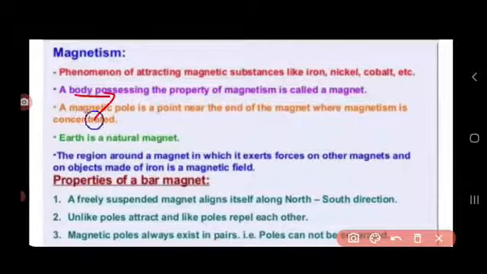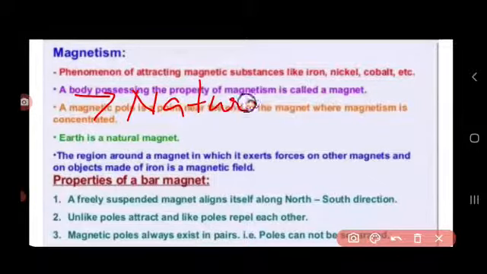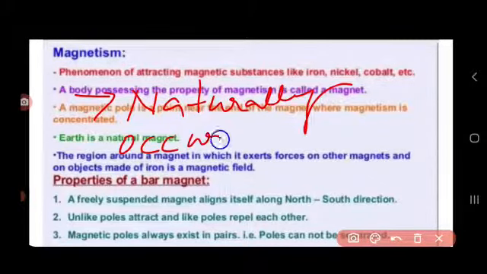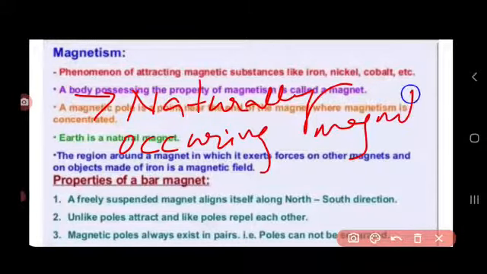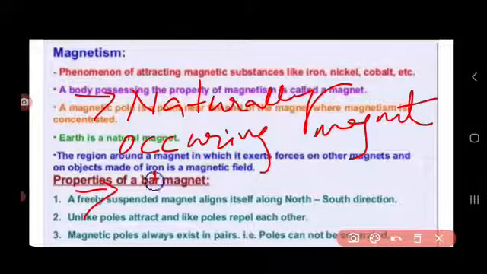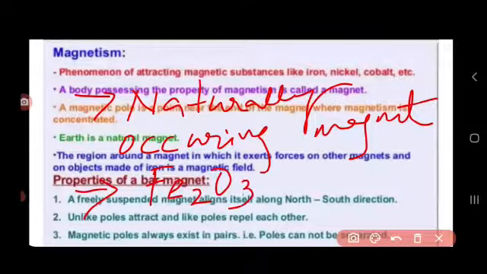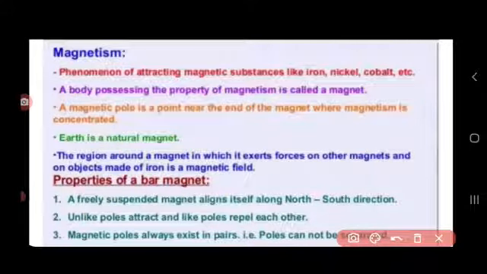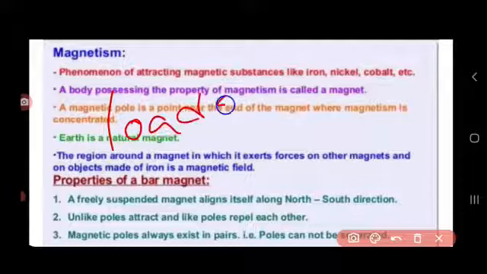Sailors in the ancient period used this iron oxide to find the direction in the deep sea, and that's why the name obtained is lodestone, and its meaning is pathfinder, that is wayfinder. It means in the ancient period this iron oxide helped the sailors to find the direction in the sea, and that's why the name lodestone was obtained.